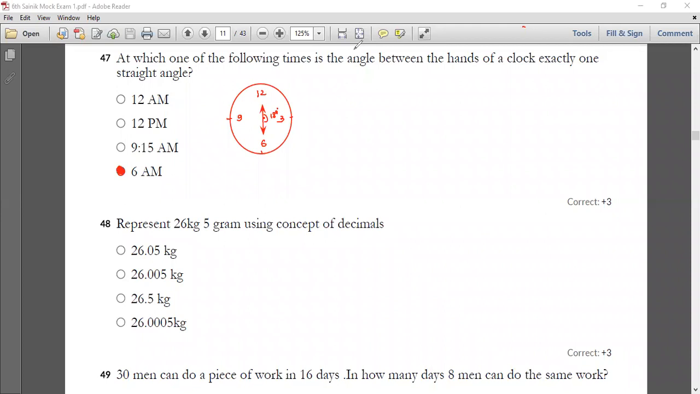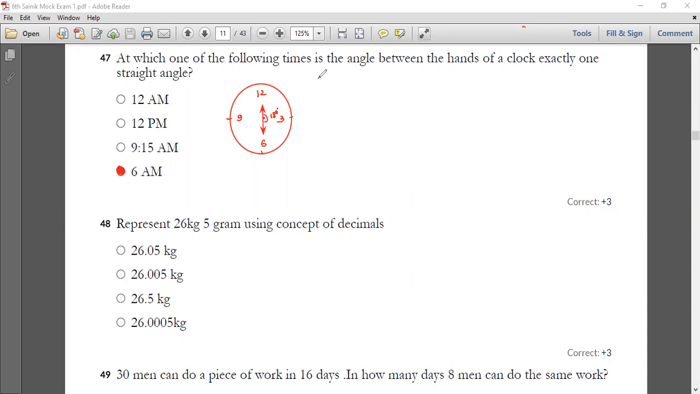So going on to your next question. All of you have a look into your next question. What is it going to represent? Your next question is going to represent 26 kg 5 gram using the concept of decimal. So using the concept of decimal, you have to find the value of it.